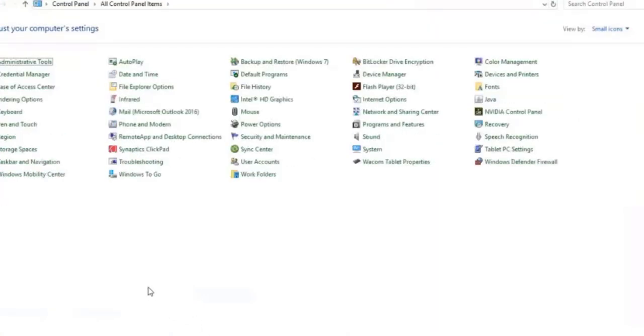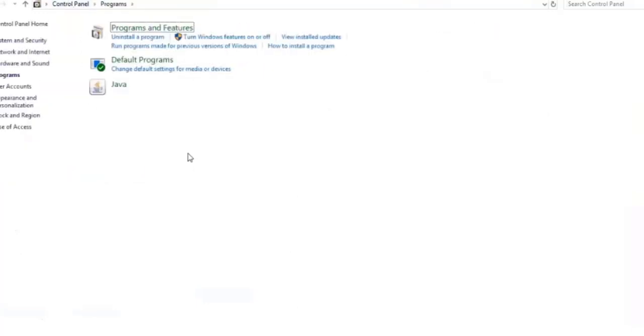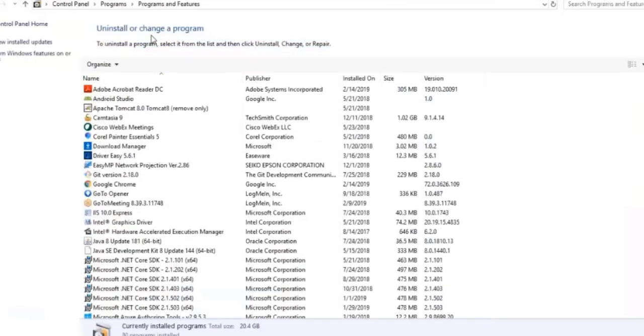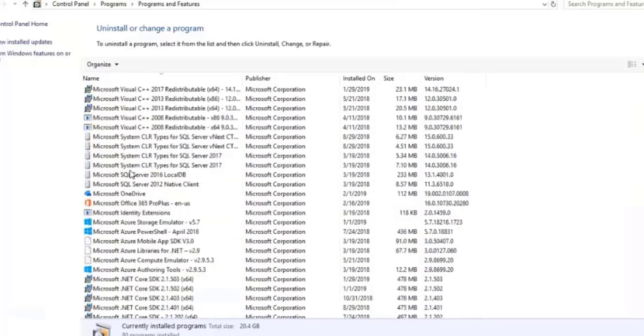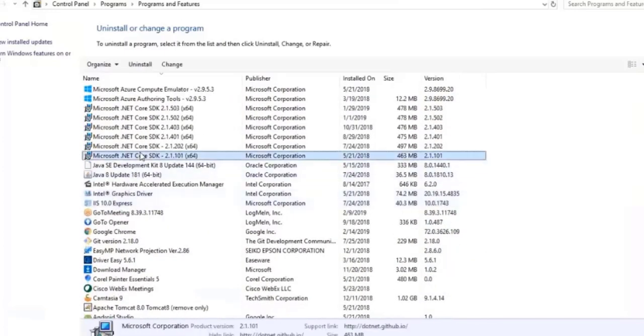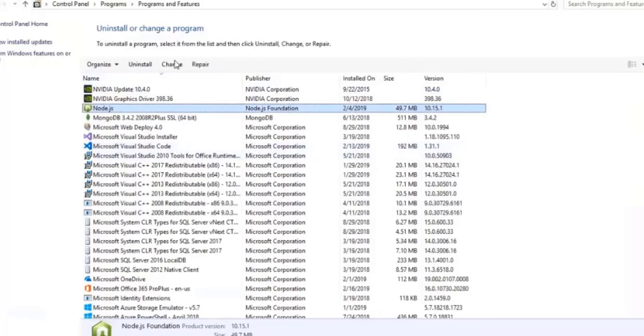Go back to the programs. Programs and Features, where you can go back and uninstall it. Control Panel, Programs and Features. Try to search for Node.js. Now remove this Node.js from your computer. This is called the crystal clear Node installation and uninstallation process.